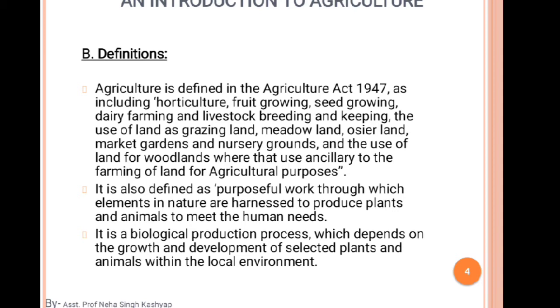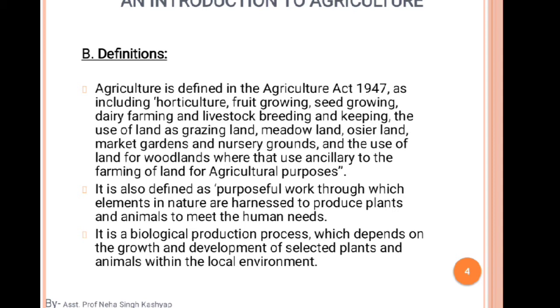It is also defined as purposeful work through which elements in nature are enhanced to produce plants and animals to meet human needs. Why human needs? Because agricultural production provides food for humans, domestic animals, and wild animals also. That's why we call this the culture of all cultures.